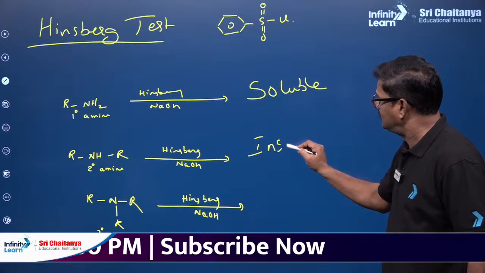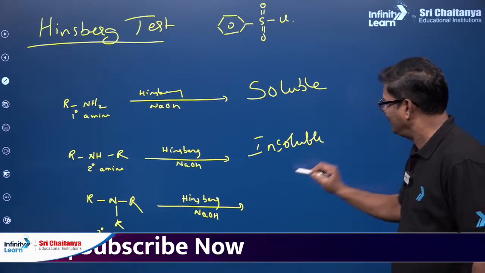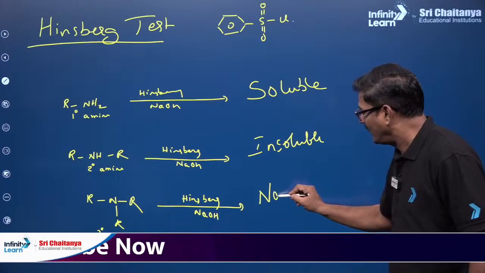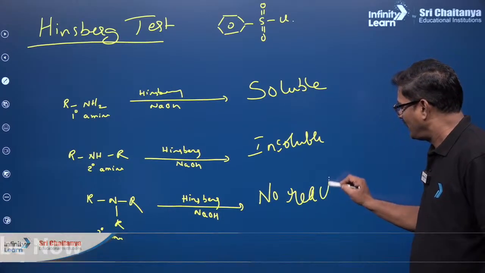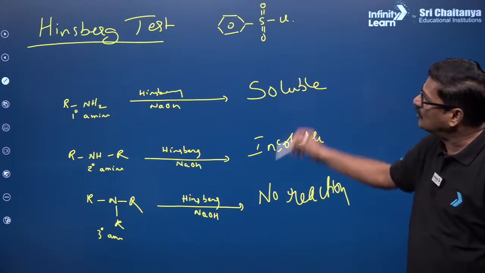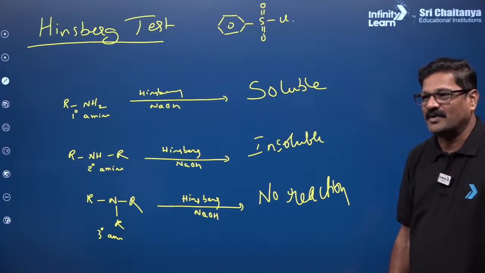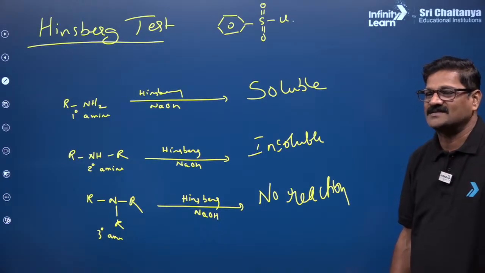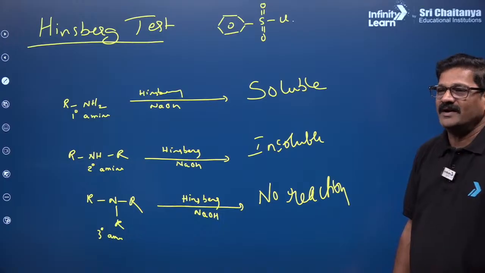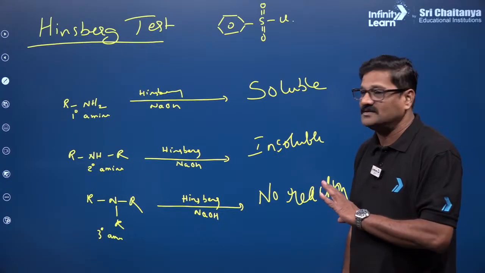One reacts, but it is insoluble in sodium hydroxide, and one has no reaction. So that is how the Hinsberg test is done. Primary will be soluble and secondary insoluble. Yes, exactly. So my dear children, here in one session everything is done.